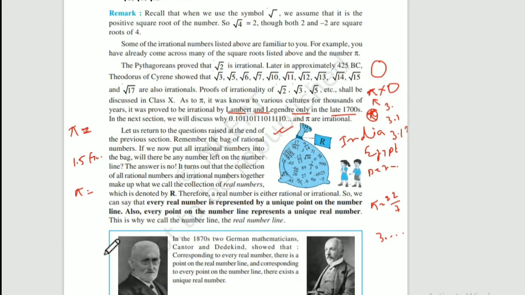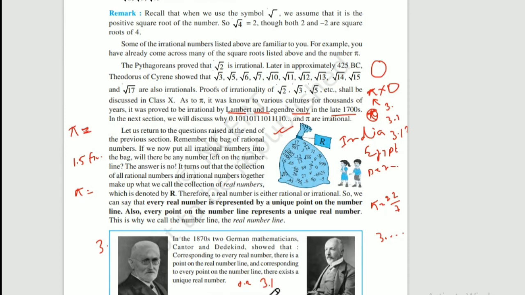Now let us go to the third story. This is the story of the number line. If this is a number line, this is the reference point 0. What they are saying, this is Dedekind and Cantor, they are German mathematicians. They are saying that any unique point on the number line will represent a unique number, maybe 0.2 or something, any number. Any unique point, maybe this is 3.1 or whatever.